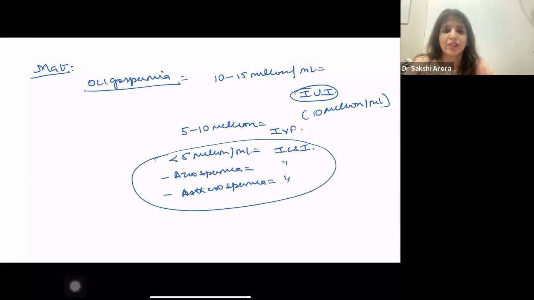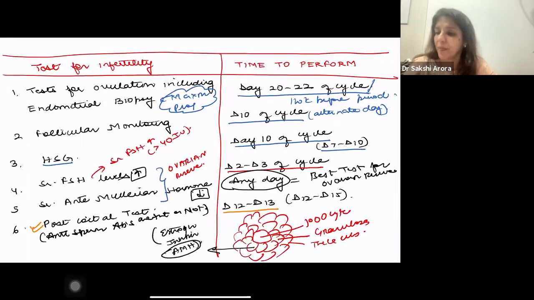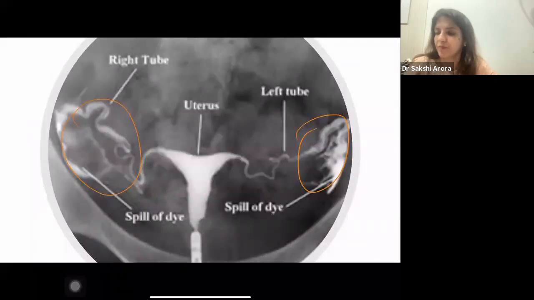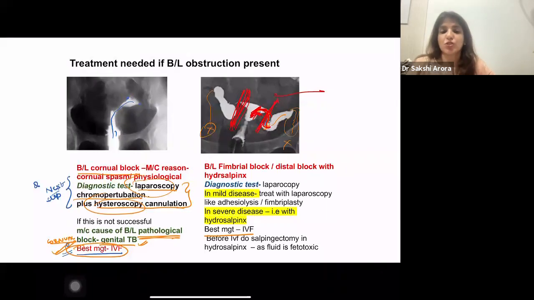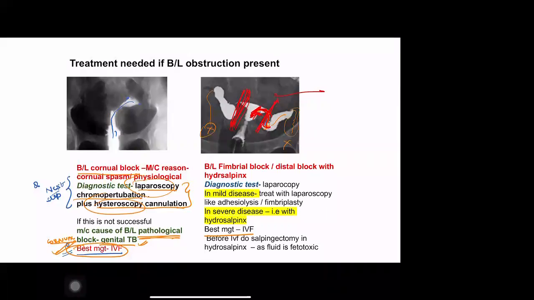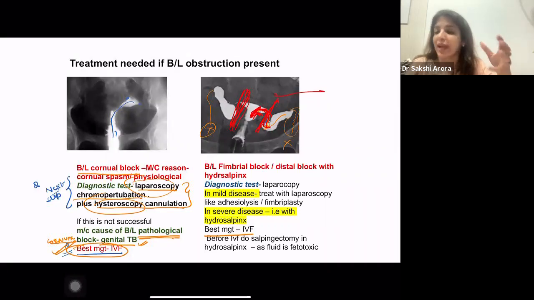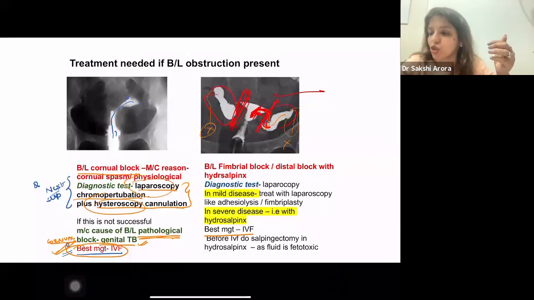Instrument slide. Hilal, which instrument slide are you talking about? So this was your fimbrial blockage slide, and I was telling you if there is a mild fimbrial block, I am going to do fimbrioplasty. But if there is a severe block, which is manifested by hydrosalpinx, that is dilated tubes, that means severe block. In that case, you have to do IVF.